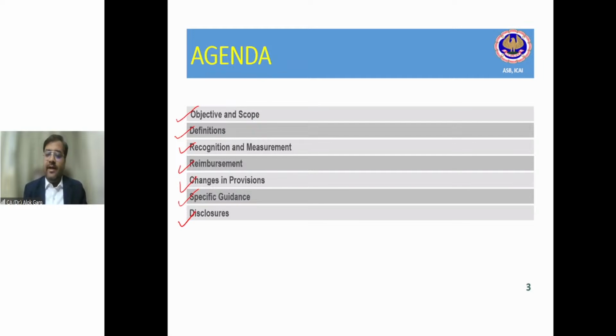Why? As far as the meaning is concerned, provision is a liability of uncertain timing or amount. So in all these cases, there is no uncertainty relating to timing or amount. If you are using your telephone, you are creating your accrued expenses, because you know that if my bill is 500 rupees, it has to become 500 rupees. You know that if my per unit electricity expense is, let's say, 5 rupees, and I have already consumed 2000 units, I have to end up paying 10,000 rupees.